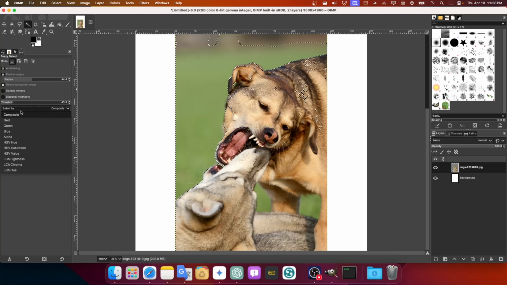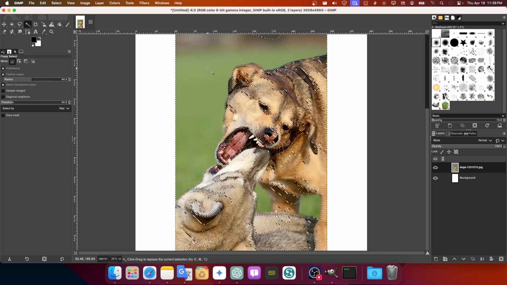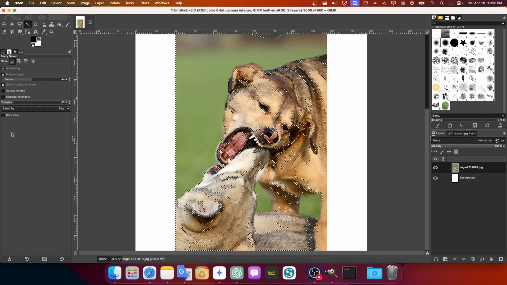By red. Also, you have that option, which again gives you a different result. You can also drag the mask like this, and then I have this selected.